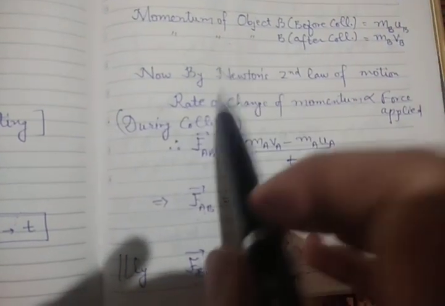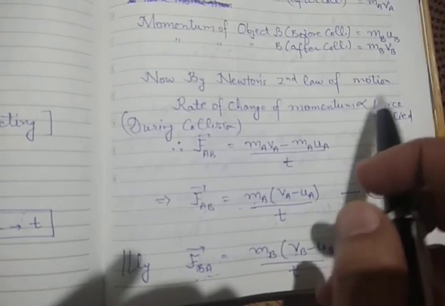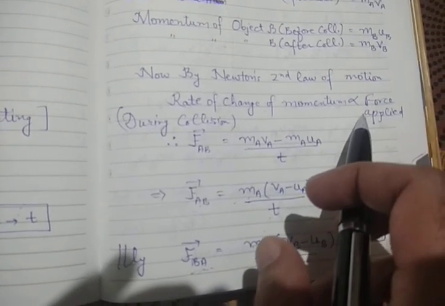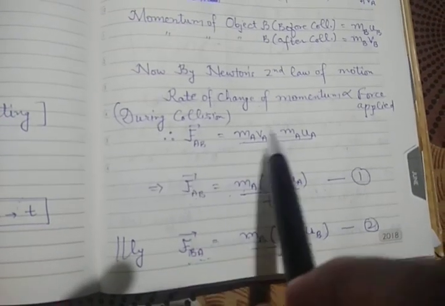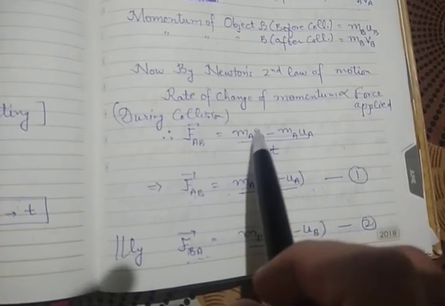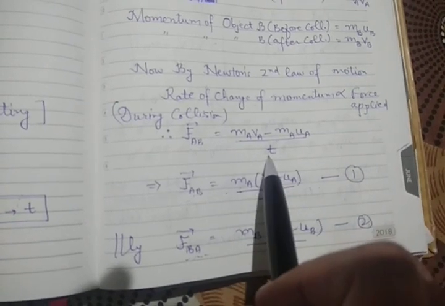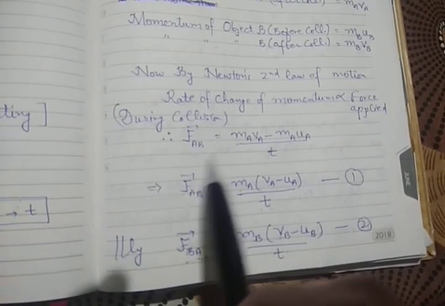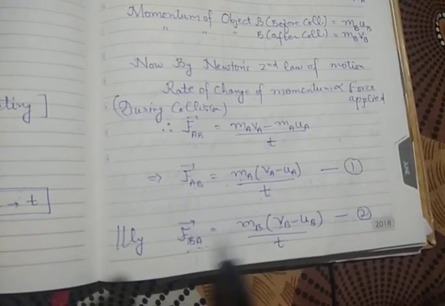Now by Newton's second law of motion, we know that the rate of change of momentum is directly proportional to the force applied. So force will be change in momentum by time. This is the final momentum and this is the initial momentum of object A, divided by time, and this is the force on object A. Similarly for B, the same equation will be there.